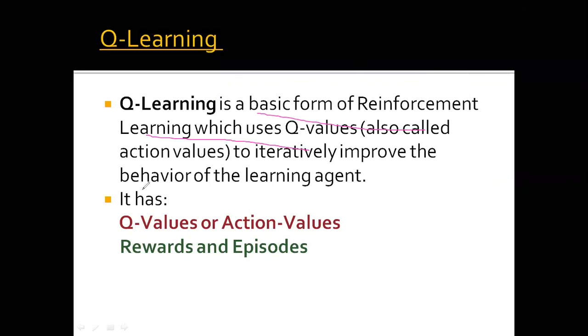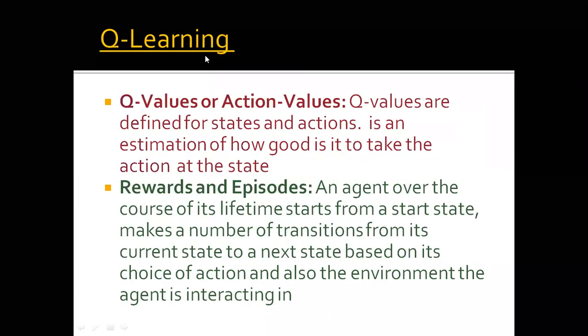as the action state values, which help to improve the behavior of the learning agent. The two basic points it covers are the Q values, or the action values, and second, the rewards and punishments. Next, what are the Q values or the action values, and what are the rewards and episodes. Q values are basically defined for the states and actions, and they help to estimate how good it is to take a particular action for that particular state. So it is just a mapping from a state to an action.